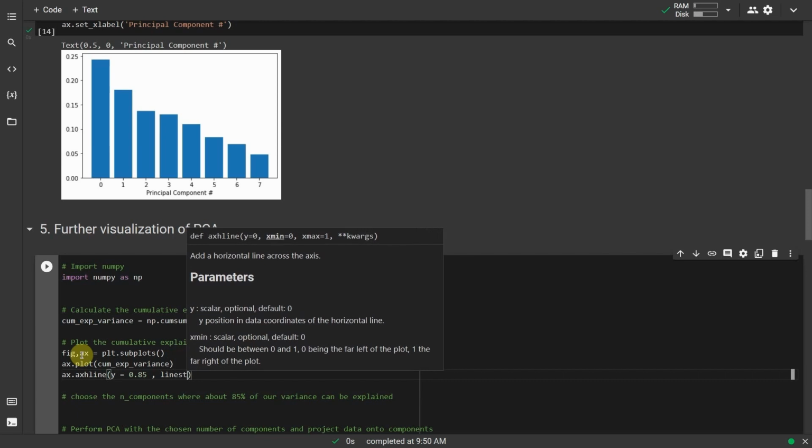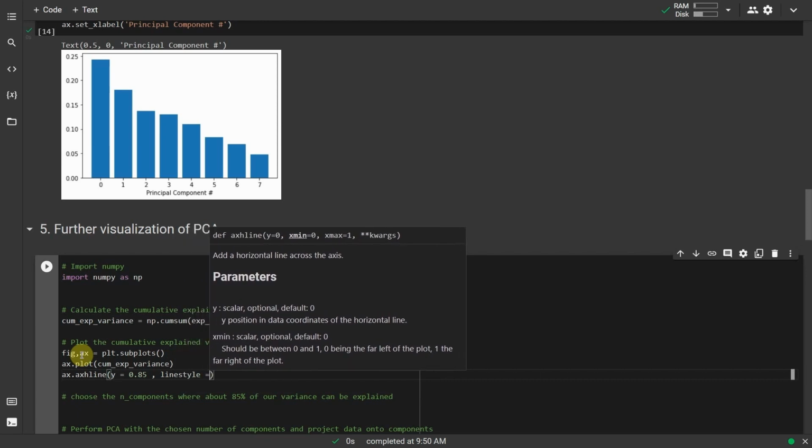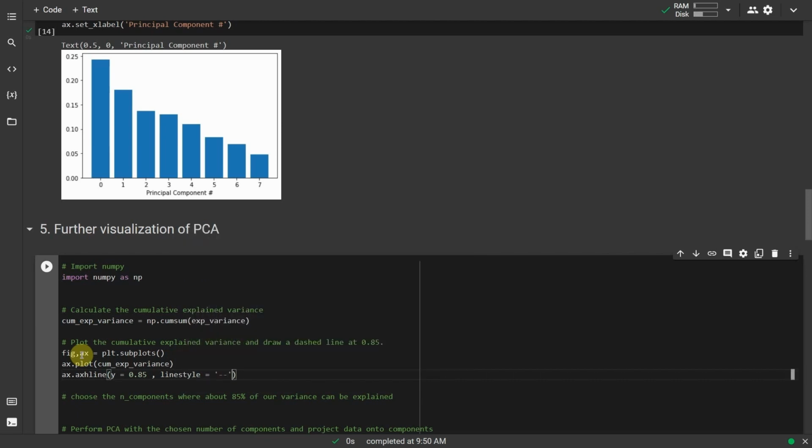fig, ax = plt.subplots(), ax.plot(cum_exp_variance), ax.axhline(y=0.85, linestyle='--'), n_components = 6.